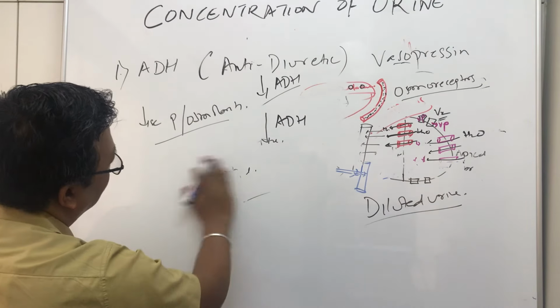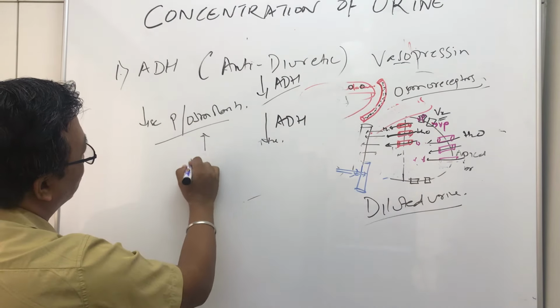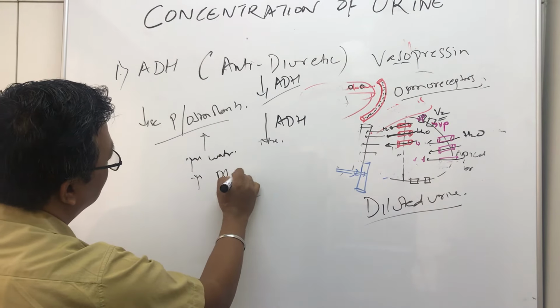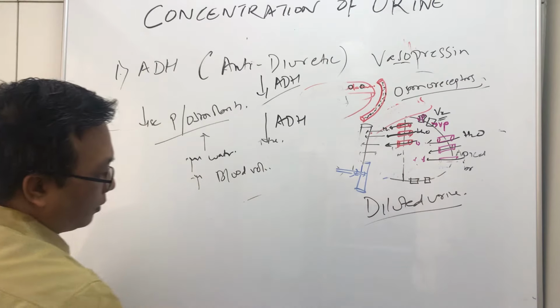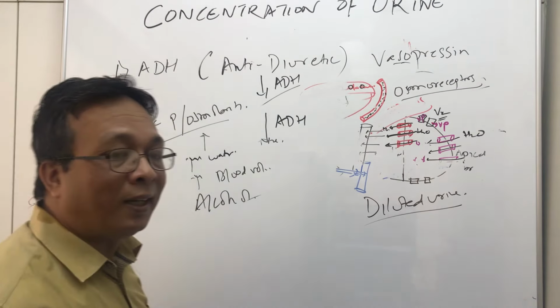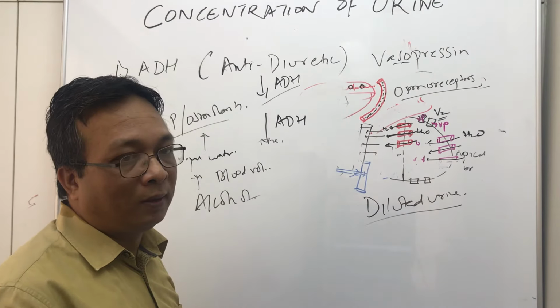Okay. So any condition that is leading to increased water consumption or increased blood volume, or alcohol, decreases the ADH level directly in the body.